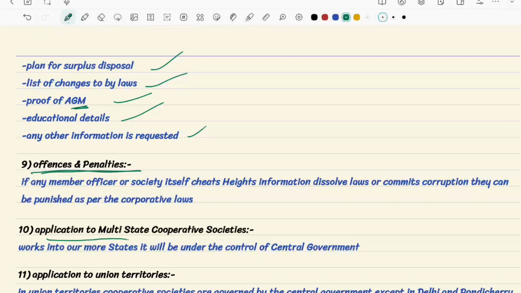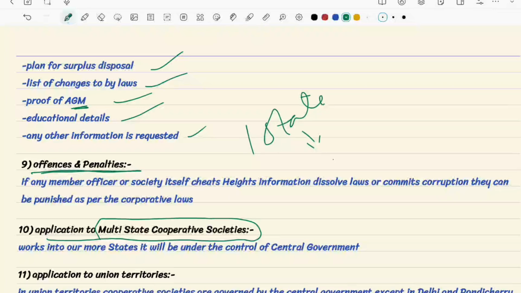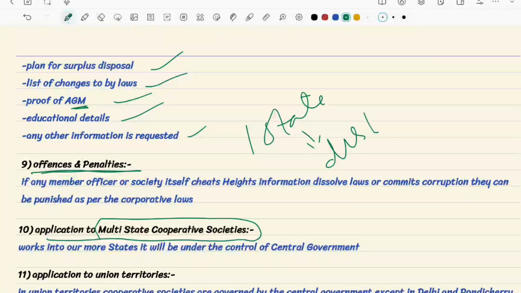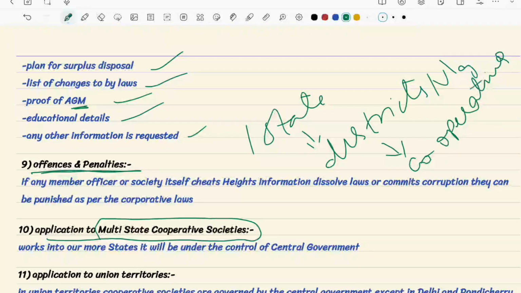And application to multi-state cooperative societies. Now, in one state, let's say we are having districts. In those districts or villages, we are having cooperative societies. So this is the process that is going on.